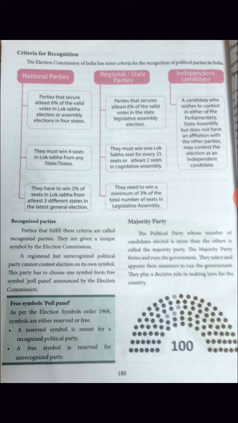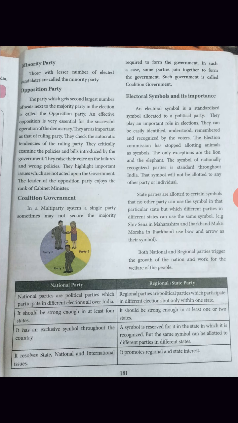They select and appoint their ministers to run the government. The leader of that party selects the ministers to run the government, like the education minister, home minister, like that. So the leader of the party will select the remaining ministers. They play a decisive role in making law for the country. Minority party: those with a lesser number of elected candidates are called the minority party.